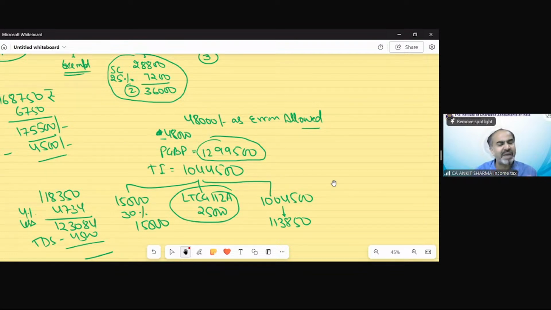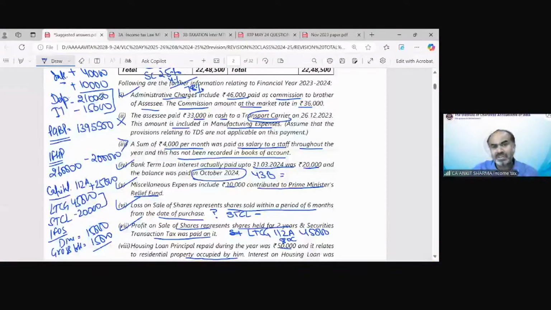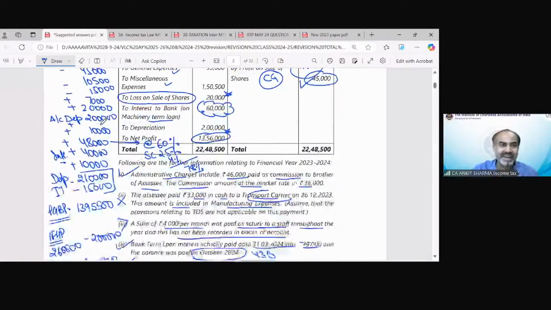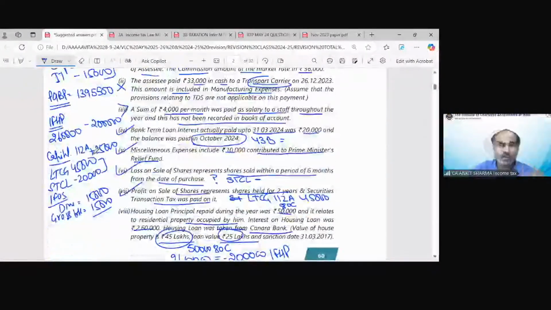As a student, it might happen in examination because a compulsory question is very difficult to solve 100% accurately in the examination. But you can see only in examination that part is difficult. But what is difficult in solving this question till now, like net profit, credit side, debit side, the house property income, the capital gain part, and the income from other sources? So you can see the GTI part is not that difficult. That is really, really simple.